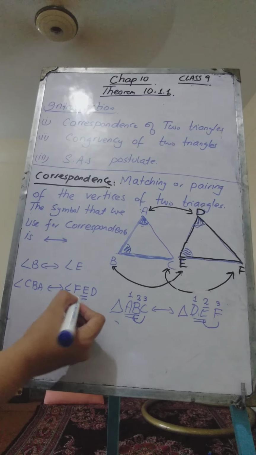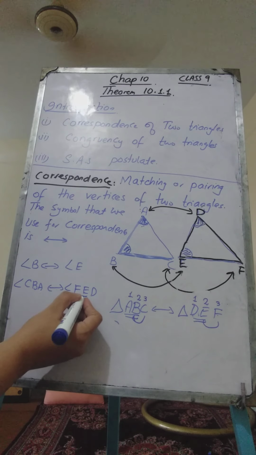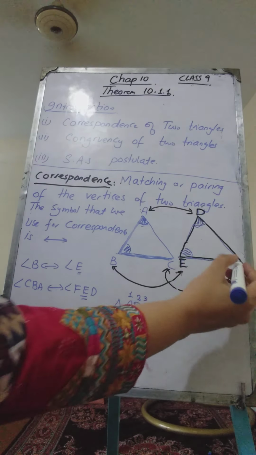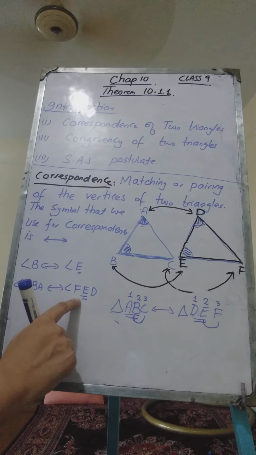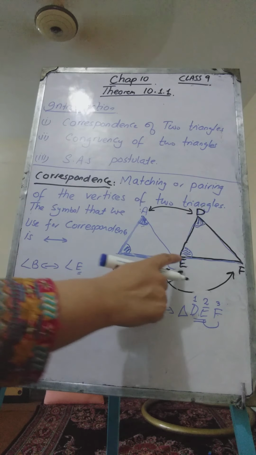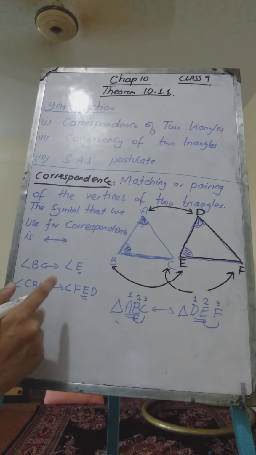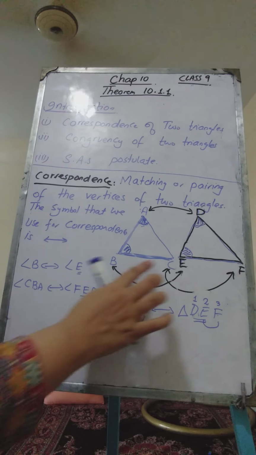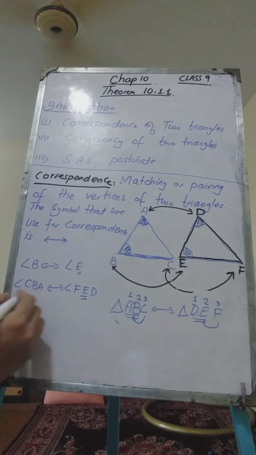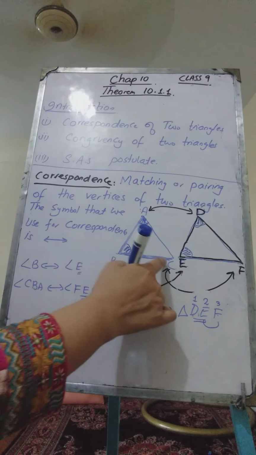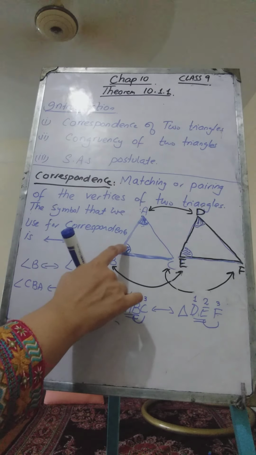Okay, as long as this E remains in the middle, angle FED will remain this angle, as long as this letter remains in the middle position. So you can write angle B as angle CBA. It can also be written as angle ABC. So there are three different ways to name this angle.